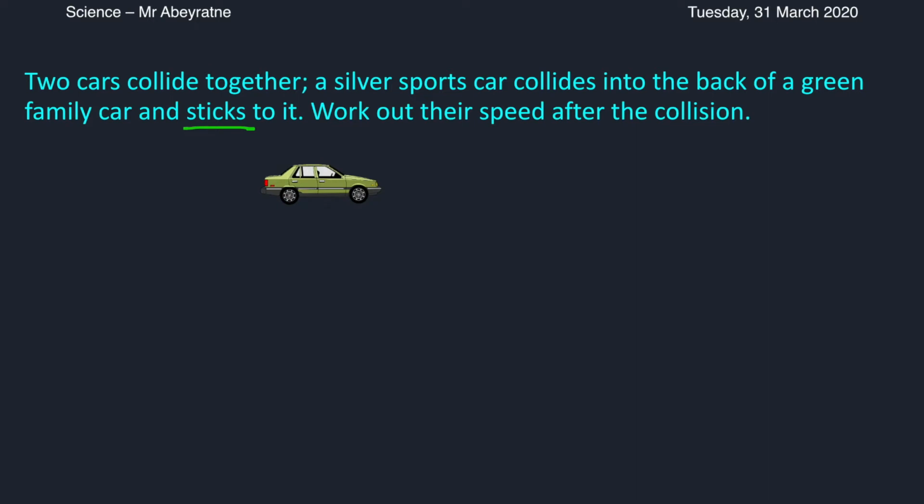So we have our green family car, which is moving at 20 meters per second to the right. And we have our silver sports car moving at 50 meters per second to the right as well. The green family car has a mass of 800 kilograms, and our silver sports car has a mass of 1,000 kilograms.